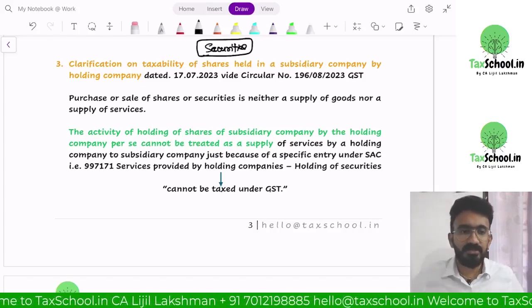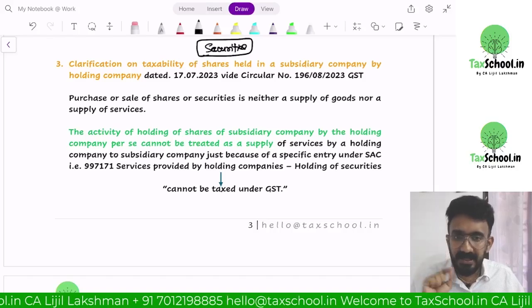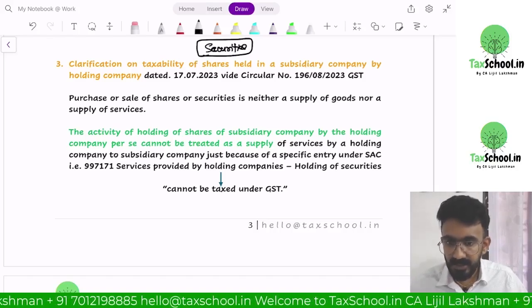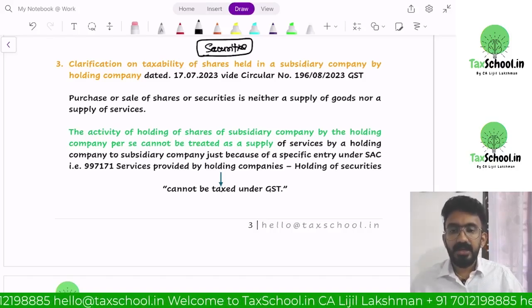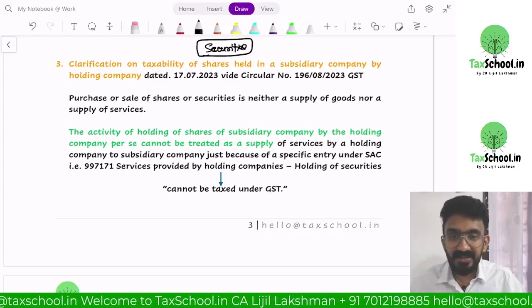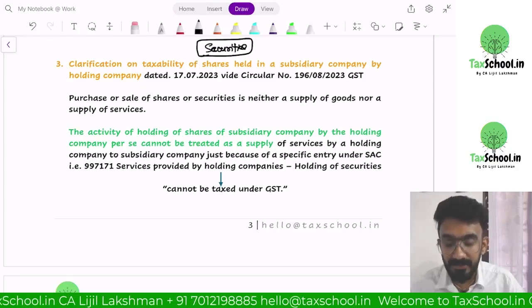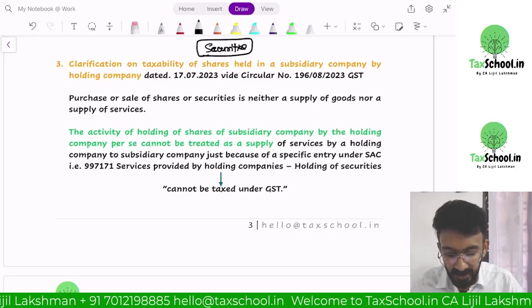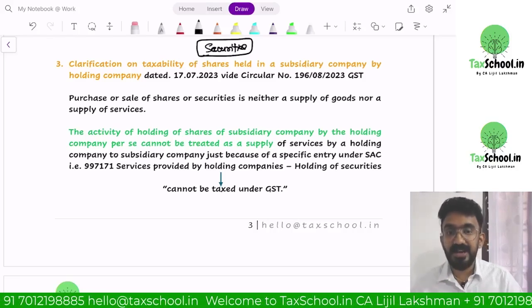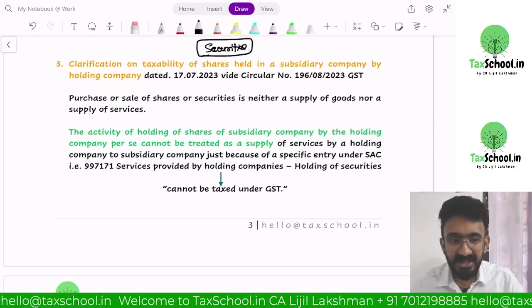Then why the clarification? Because if you look at the SAC table, you have a specific entry called service of holding company to subsidiary company by way of holding shares. There is an entry like that as an activity. So there is a confusion.